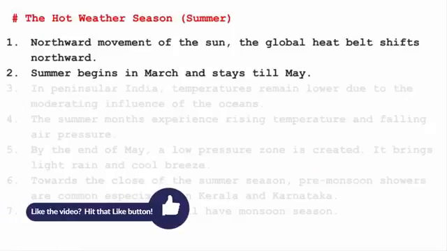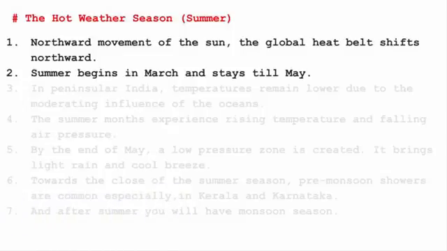Now if you look at the weather of the countries that are below the equator, countries like Brazil, South Africa, Australia, they have just got over with their summer season. There the summer season starts in November and lasts till February. And during that time, we know in the northern hemisphere we have winter season. So I hope you now understand it much better.